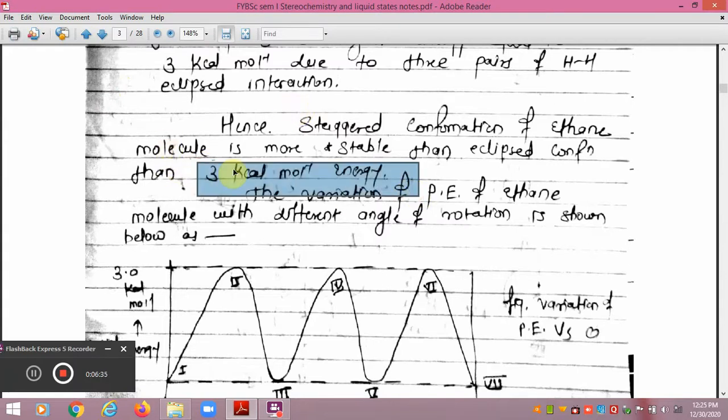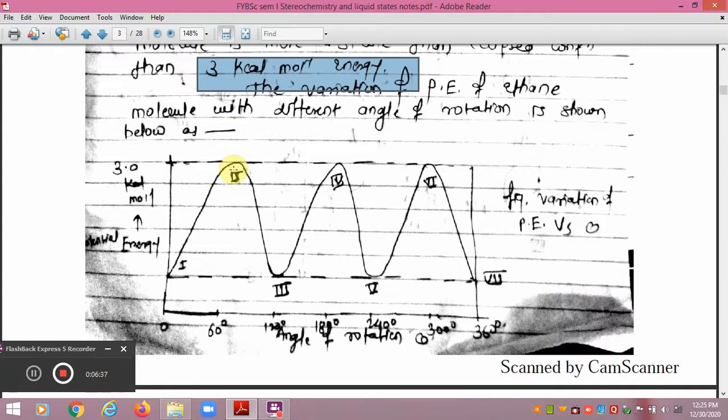So this is the energy difference between the staggered and the eclipsed conformation of the ethane molecule, and that's why whenever we plot or show the variation of potential energy of the ethane molecule with the different angle of rotation, structure number 1 has 0 because it is the staggered conformation. But by a rotation of another 60 degrees, it is converted into the eclipsed conformation and gives structure number 2, and there are 3 pairs of hydrogen eclipse interaction. The total energy will be 3 kilocalorie per mole.